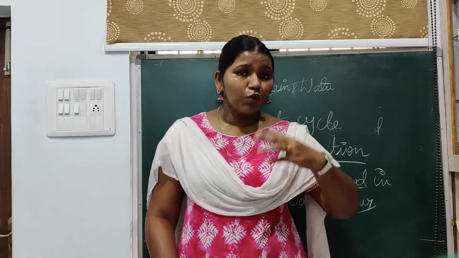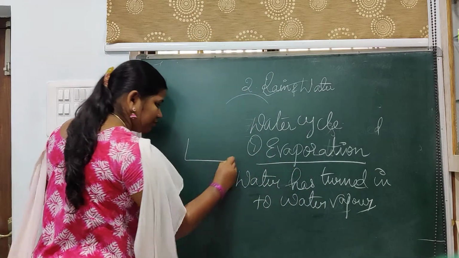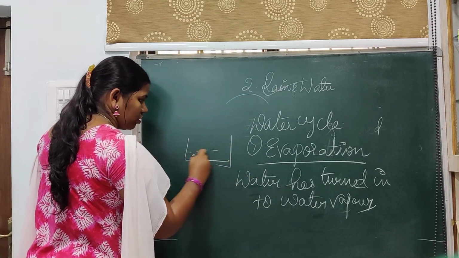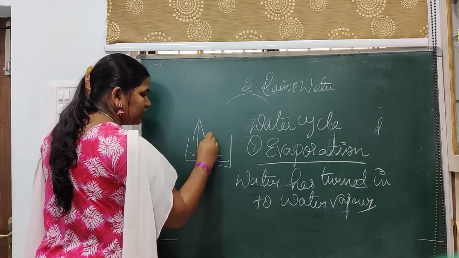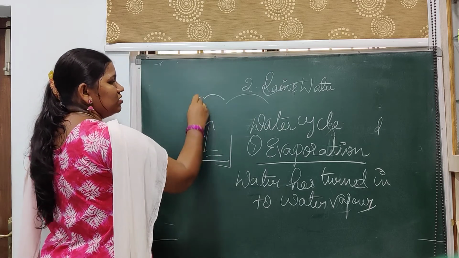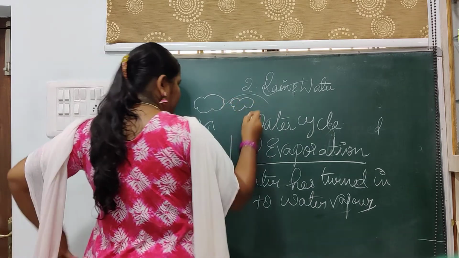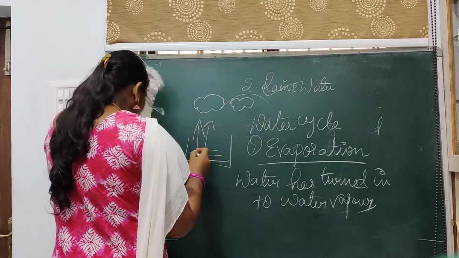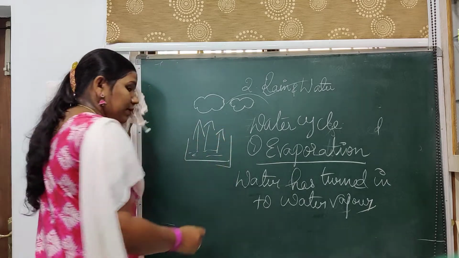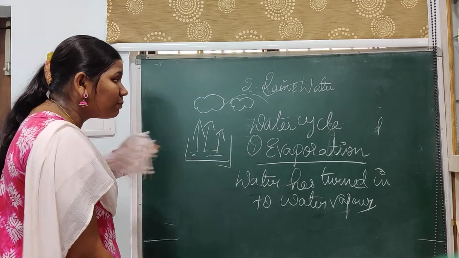Okay? So then the water vapor, what happens? The water vapor, for example from a vessel, reaches the atmosphere. Right? When it reaches the atmosphere, what happens?